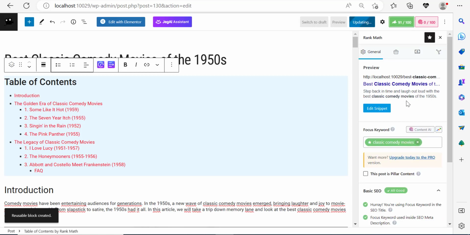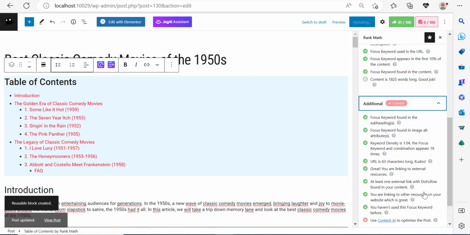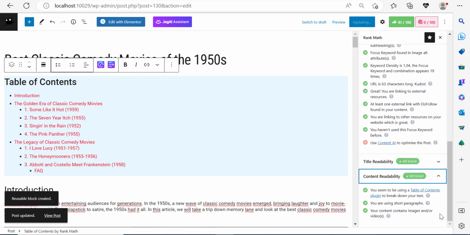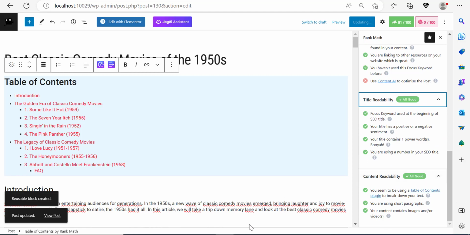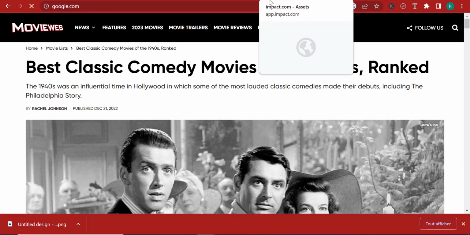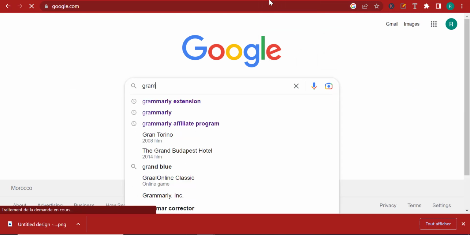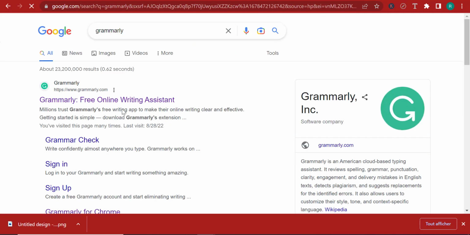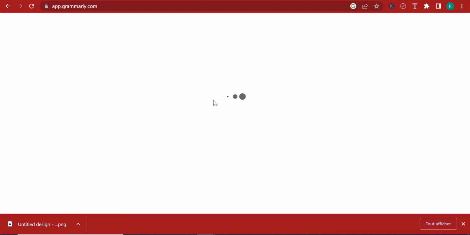I can keep improving this article by looking at what more I can improve. Now here they're asking me to use Content AI to improve it, which I'm not going to do. Now, if you want to check for plagiarism, I have a handy tool that you can use, which is called Grammarly. You can also use Copyscape, right? Copyscape is also a good website that you can use, but I prefer Grammarly. And what Grammarly enables you to do is to check your article against copyright.